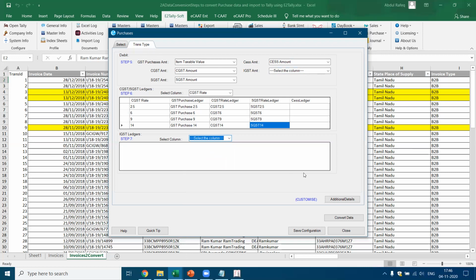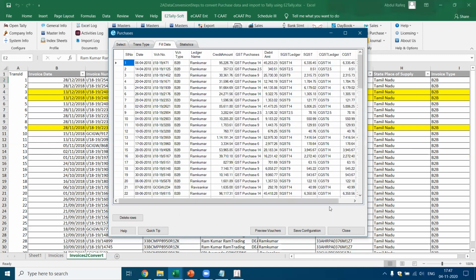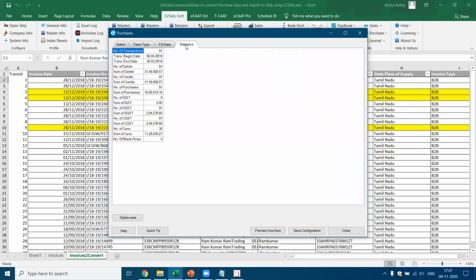So before converting, it's very important to get the data type right. This is what you've done. All this exercise we have spent time on. Let's convert and see how the conversion will happen. It takes a little time, but let's see the statistics to check whether you got the data right. Now, if you see, this is what I said, additional statistics: the number of debits, number of purchases, sum of purchases, sum of IGST, sum of SGST, everything is taken.